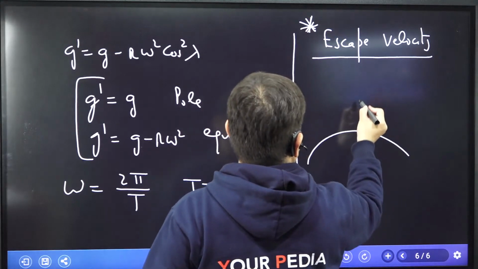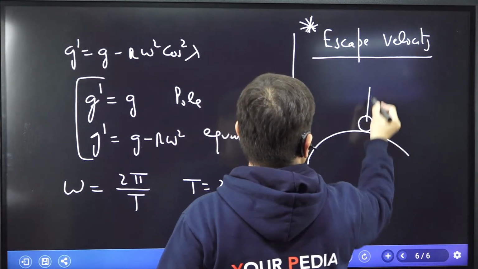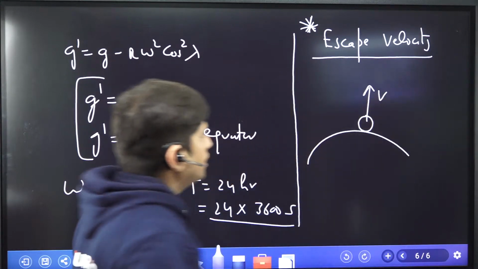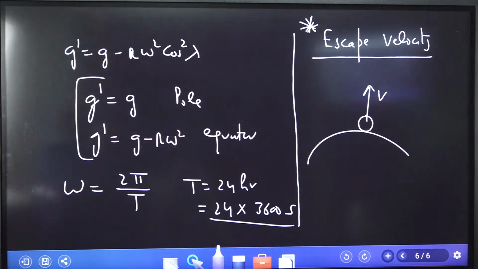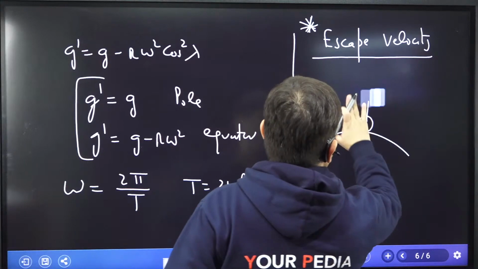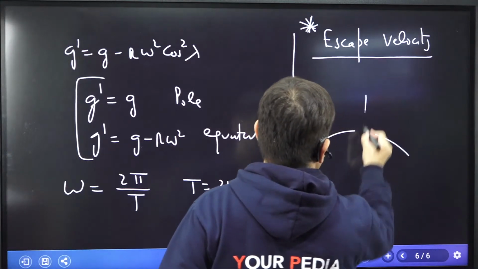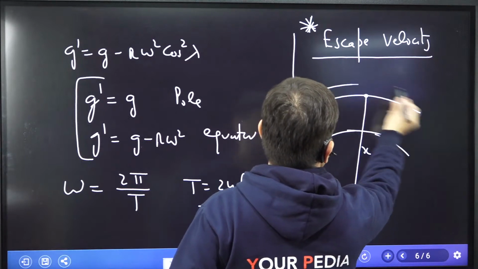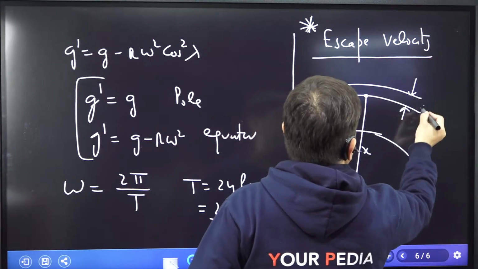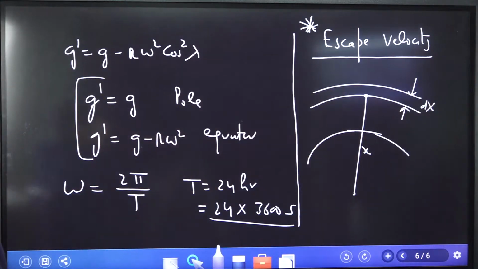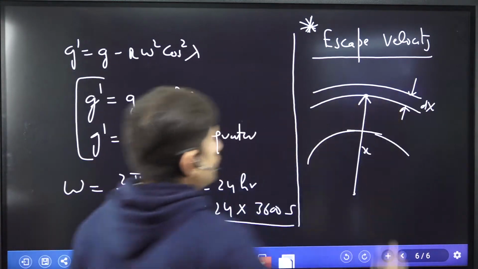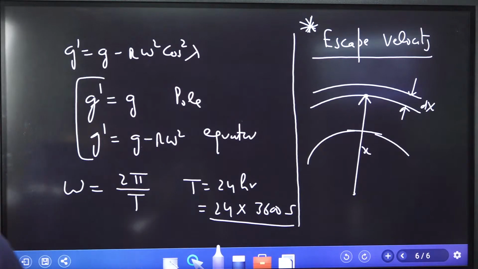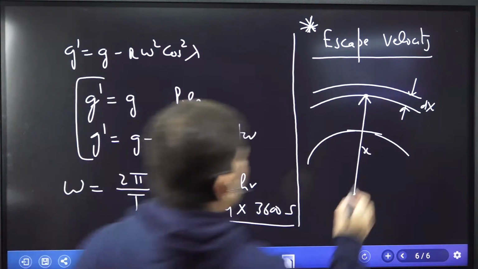This is the surface of earth. I want to throw something above the surface of earth with some velocity so that it goes out of the gravitational attraction of earth. Now how to prove this? How shall we get it? Let us say I take a body at distance x from the surface of earth, and I move it by distance dx. So how much will be the work done to move this body by dx?